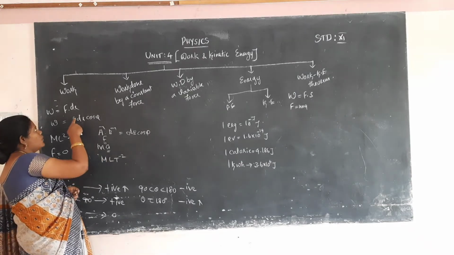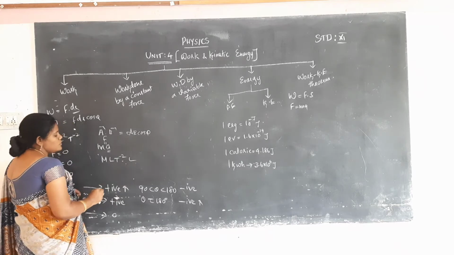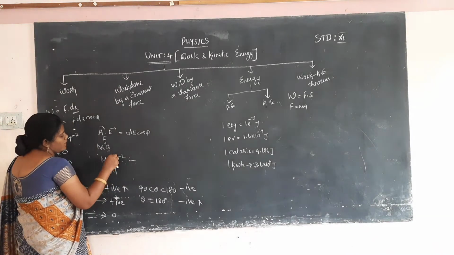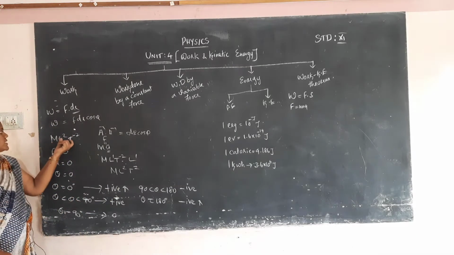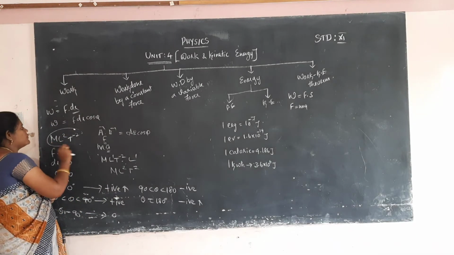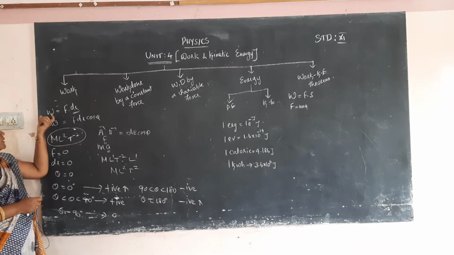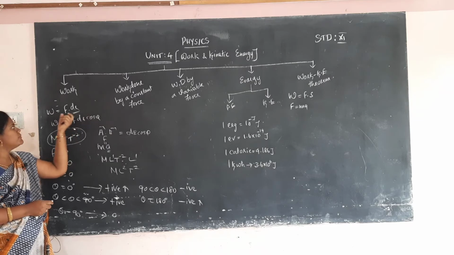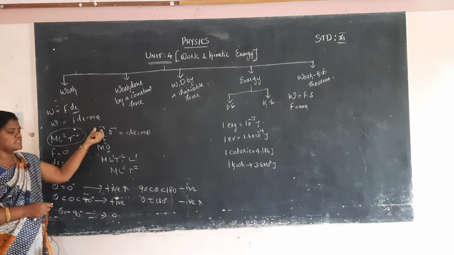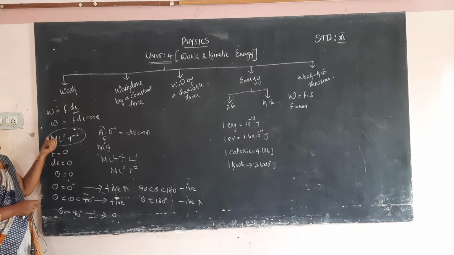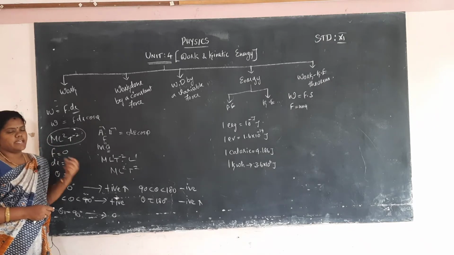The dimension formula for distance is L. So M L^2 T^-2 is the dimension formula for work. Work done is force into displacement, F dr cos θ, the dimension formula for work is M L^2 T^-2, and work is a scalar quantity.